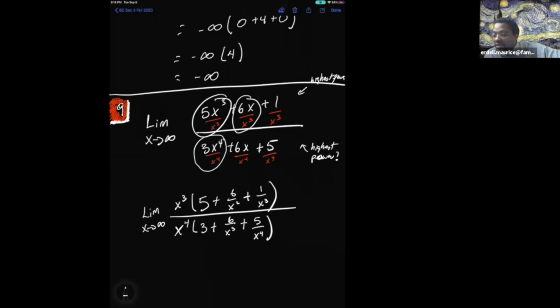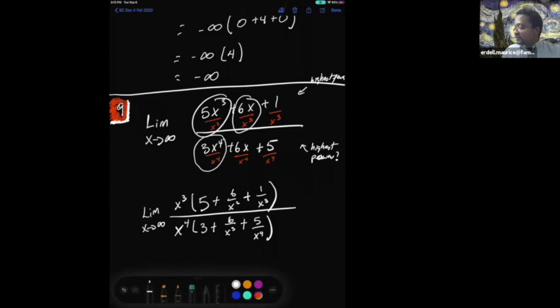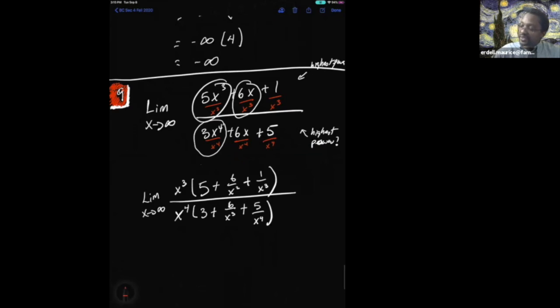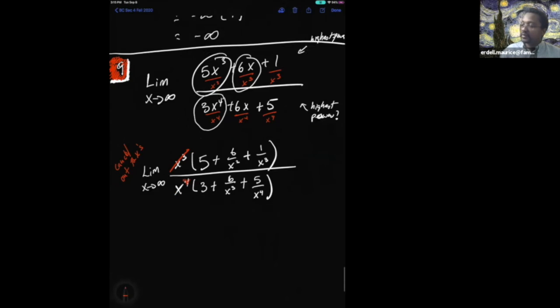Now this right here is the most important step. You have to cancel out the x's. I have an x cubed right here, and I have an x to the 4th right here. If I cancel this thing right here, this will cancel because I have x cubed up here, and then this will cancel, leaving me with x to the 1 in the denominator, yes?